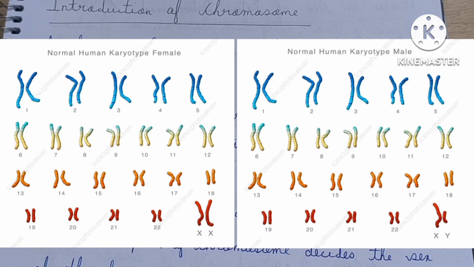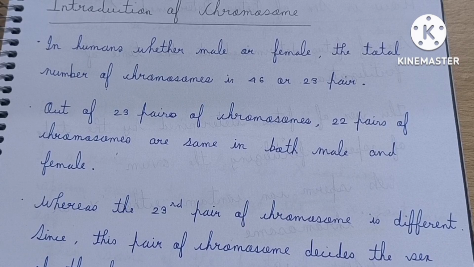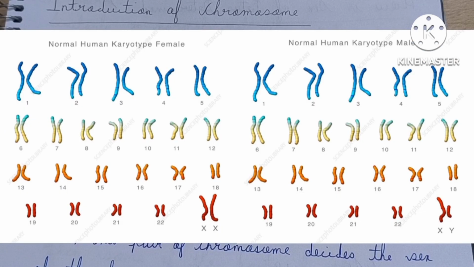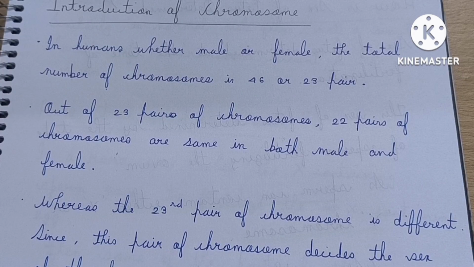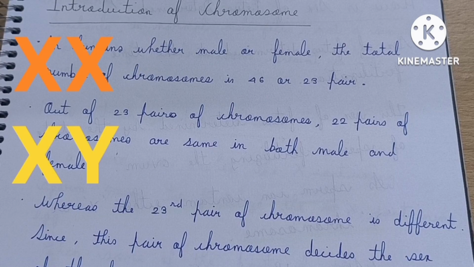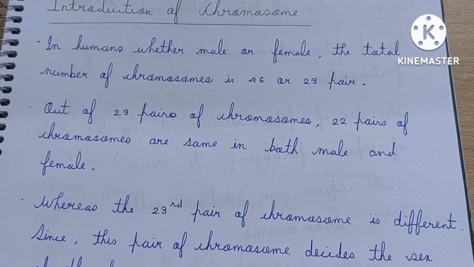That means in both human male and human female, these 22 pairs of chromosomes are the same, and therefore they are known as autosomes. But see that this 23rd pair of chromosomes is different in males and females. In females it is XX, but in males it is XY. And since this 23rd pair of chromosomes decides the sex of the human, it is also known as the sex chromosome.